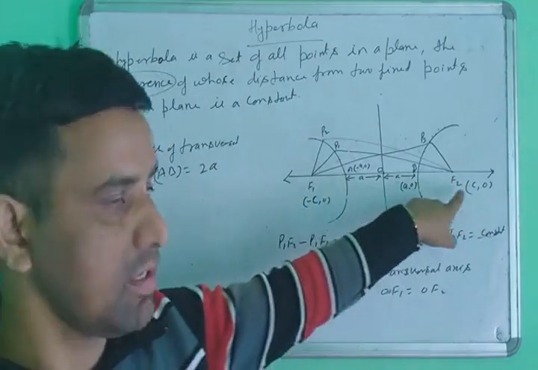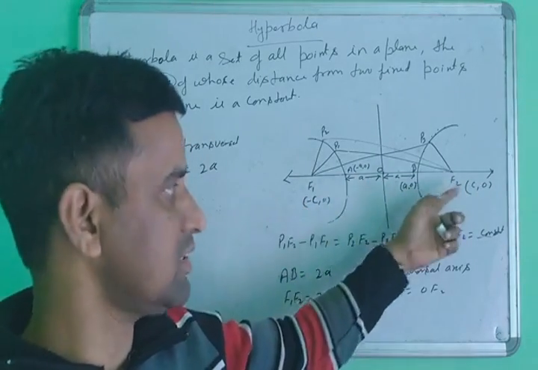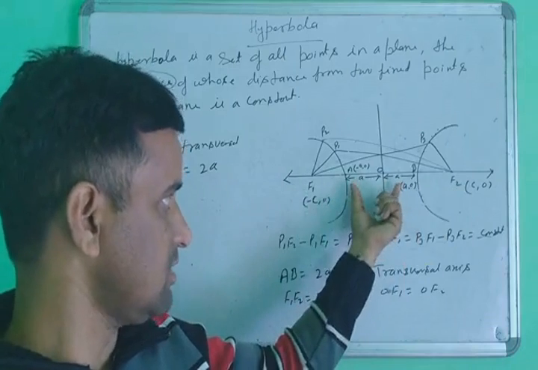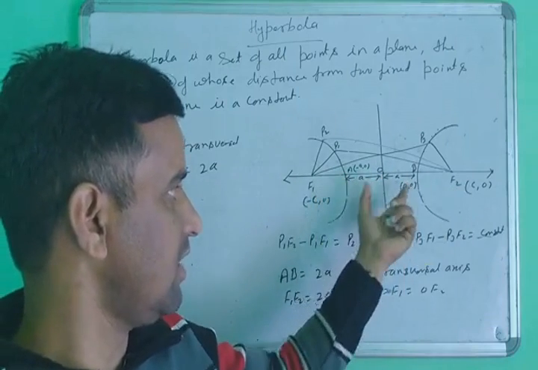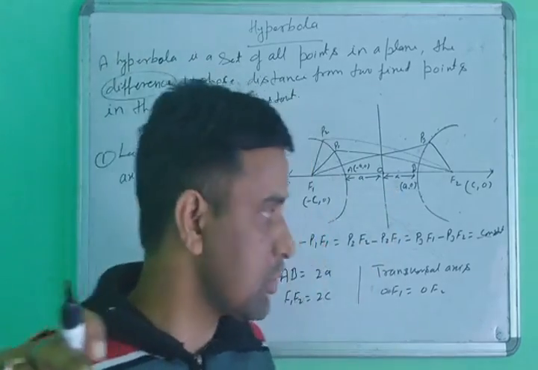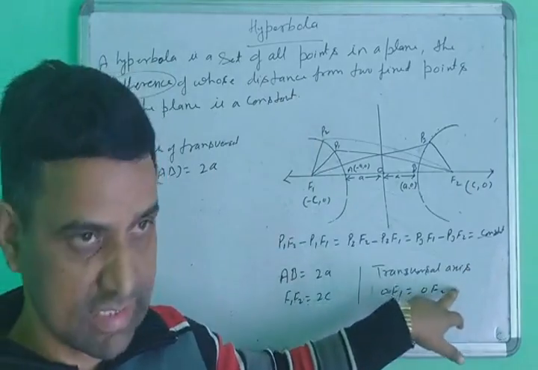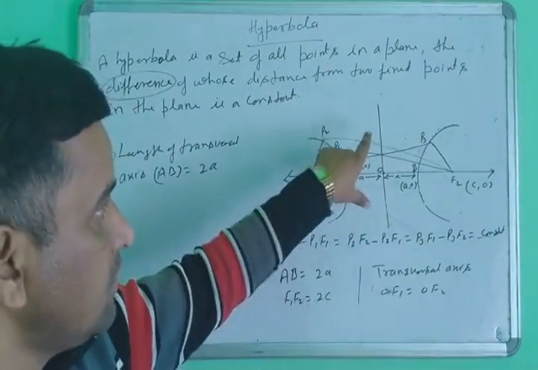It is the same as the ellipse. The coordinates of the foci F1 and F2 are the same, but the vertices A and B are of a different type. In the ellipse you call it the major axis, but here you call it the transversal axis.